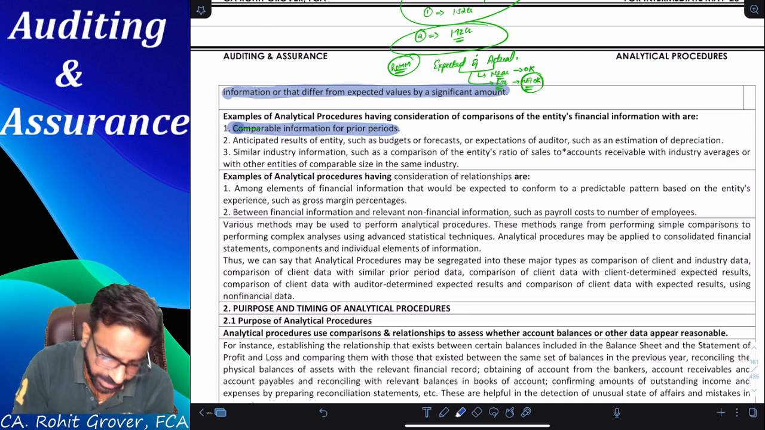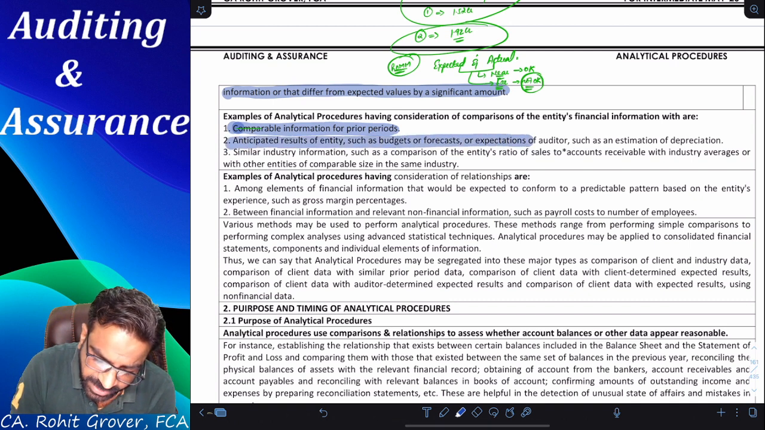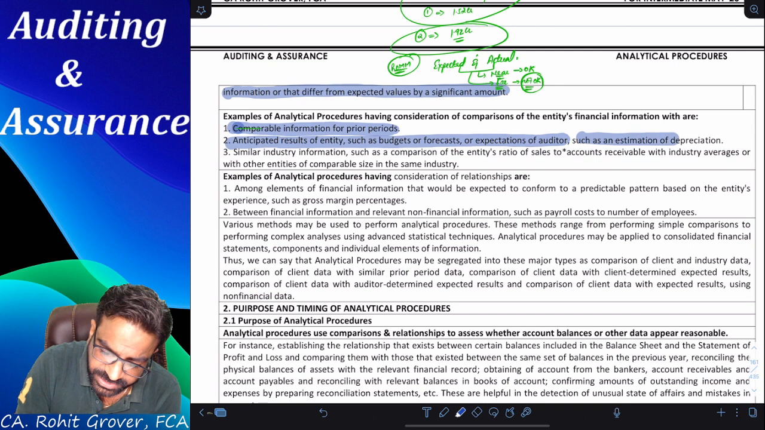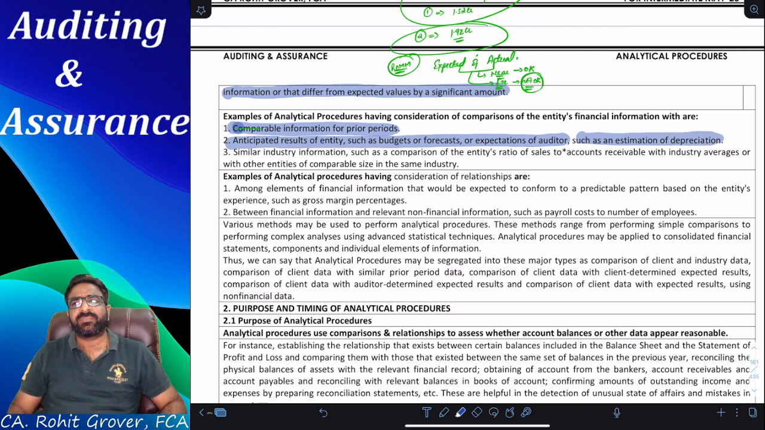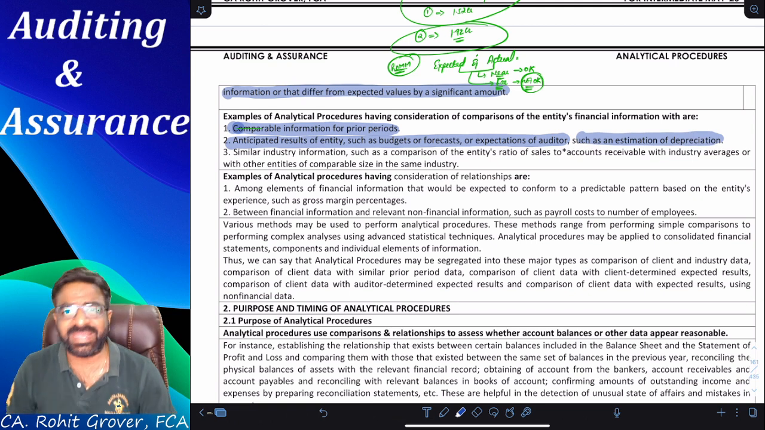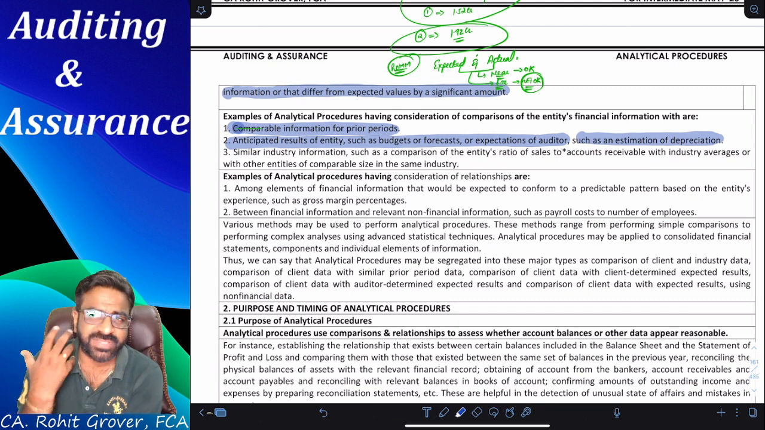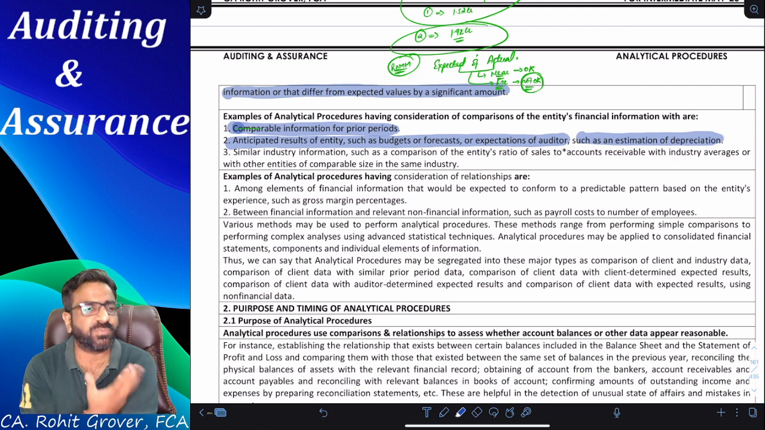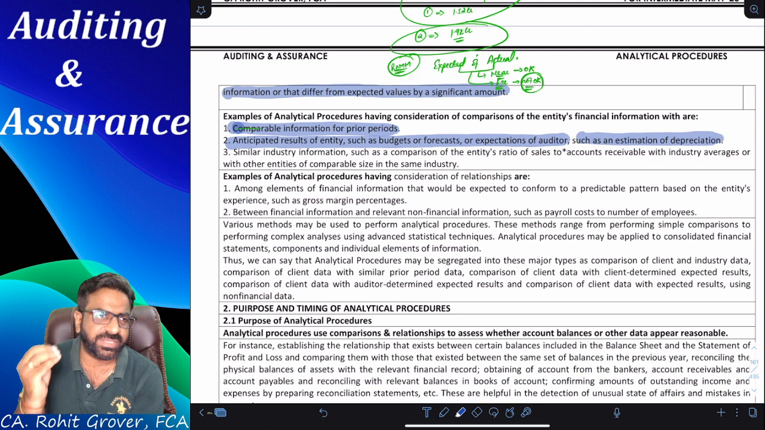Okay. Second point. Anticipated results of the entity such as budgets or forecasts, or expectation of an auditor such as estimation of depreciation. Analytical procedure is basically completely estimation based. Like the management puts in estimations while calculating the provision for doubtful debt or the provision for taxation, analytical procedure is also an estimation based tool which the auditor uses.